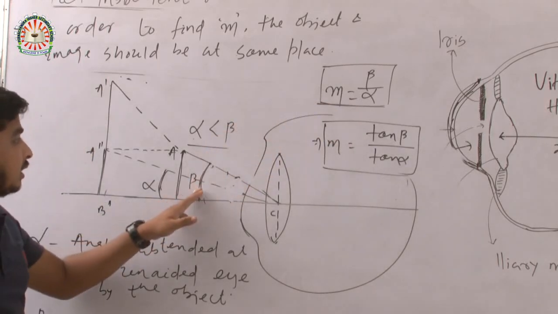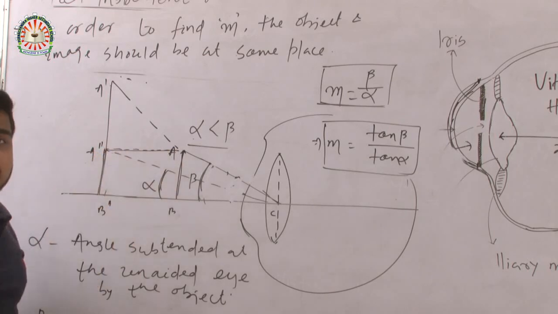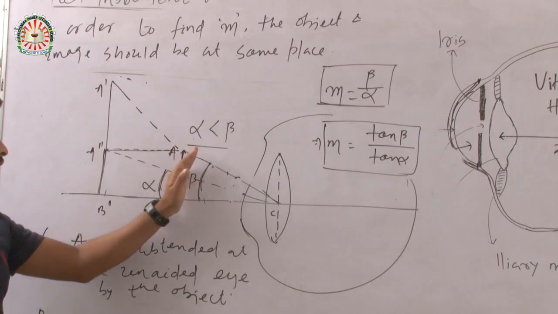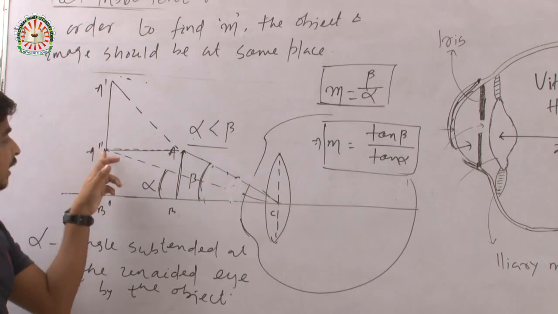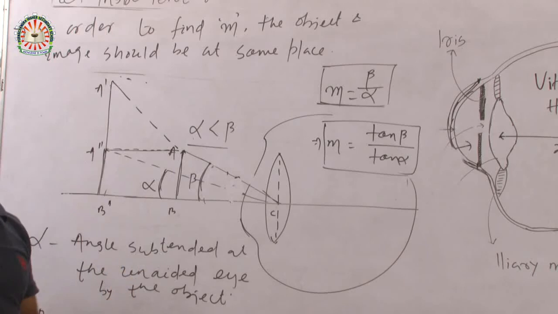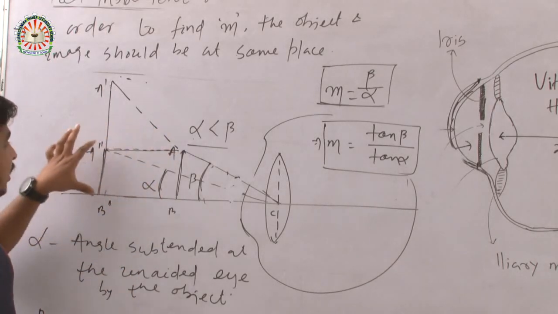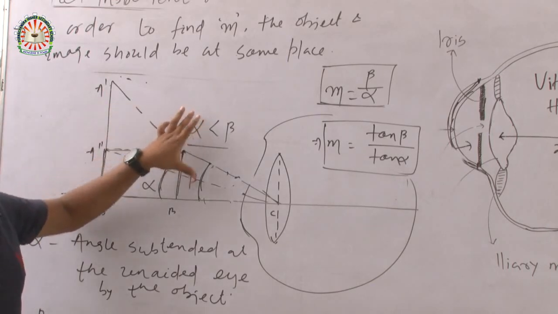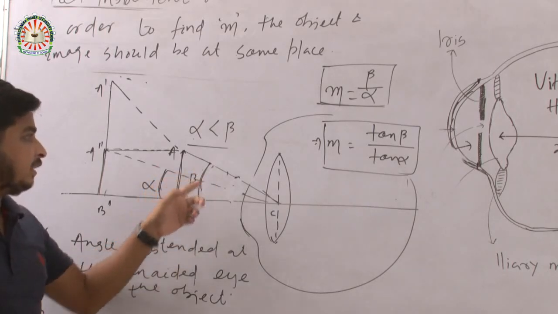So you just draw virtually the object, or you can just scroll the object into the image. Virtually draw these lines, and draw a line like this. This is alpha and this is beta. So M equals beta upon alpha. The object is scrolled to the image. You can also scroll the image to the object. Whatever the process, the value will be the same.